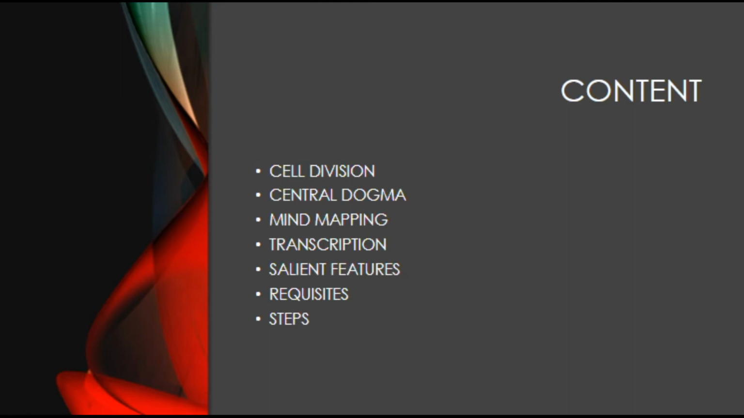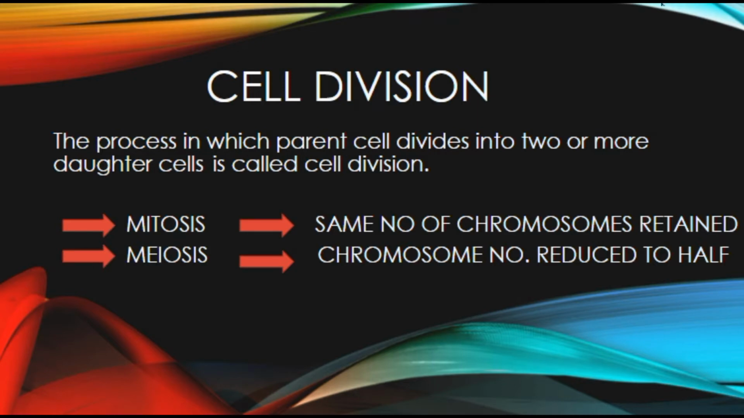So let's begin. My dear class fellows, as you know, the topic of my presentation is transcription, but you may wonder why cell division is displayed on your screens. So let me show the relationship between cell division and transcription. Let's start from its definition. It says the process in which a parent cell divides into two or more daughter cells is called cell division. And for this, there are two mechanisms. One is mitosis and the second one is meiosis. In mitosis, the same number of chromosomes is retained, while in meiosis, the chromosome number is reduced to half.